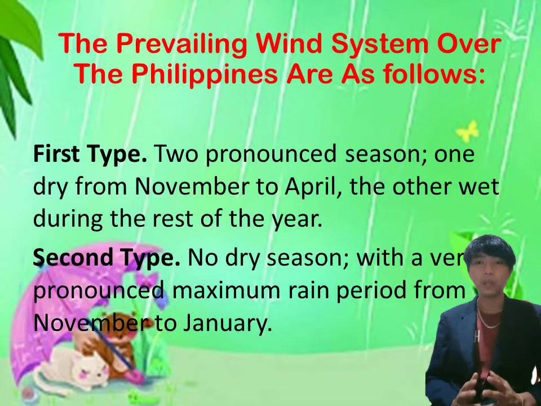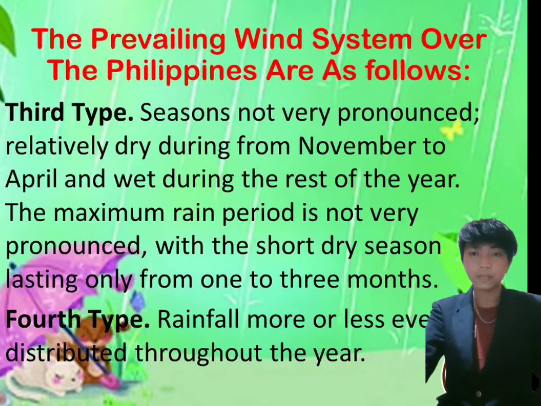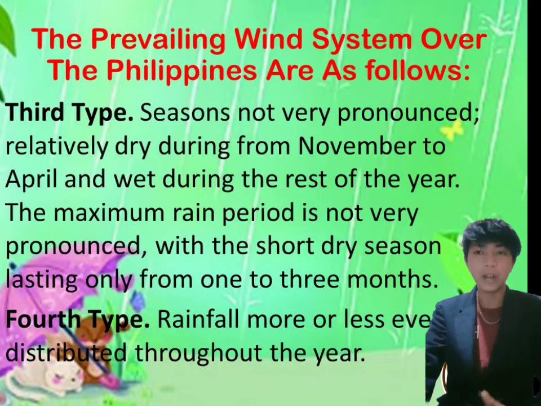Second type, no dry season, with a very pronounced maximum rain period from November to January. The third type is seasons not very pronounced, relatively dry from November to April and wet during the rest of the year. The fourth type has maximum rain period not very pronounced, with a short dry season lasting only from one to three months. The fourth type, rainfall more or less evenly distributed throughout the year.